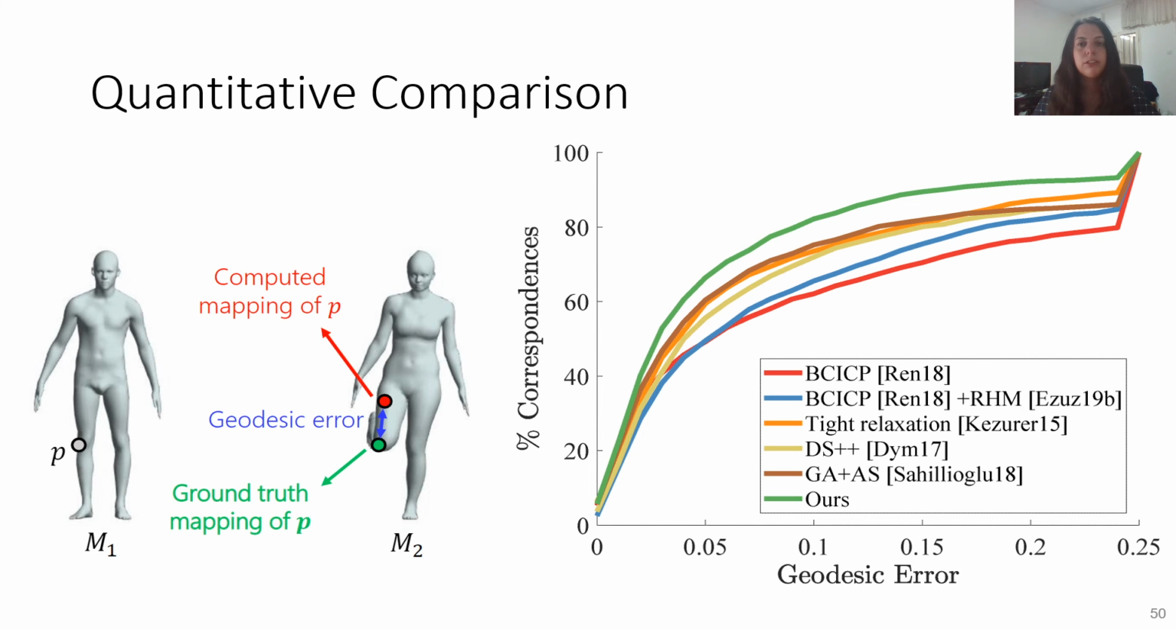Since the given sparse ground truth does not necessarily coincide with our computed landmarks, to quantitatively evaluate the results, we first perform the post-processing step to extract a pointwise map. We use the same post-processing for all methods. The x-axis is the geodesic distance between the ground truth correspondence and the computed correspondence. The y-axis is the percentage of correspondences with less than x error. Higher is better. Our method outperforms the other methods.